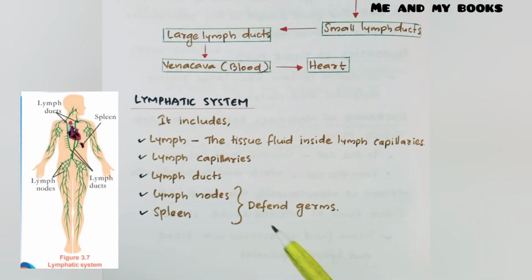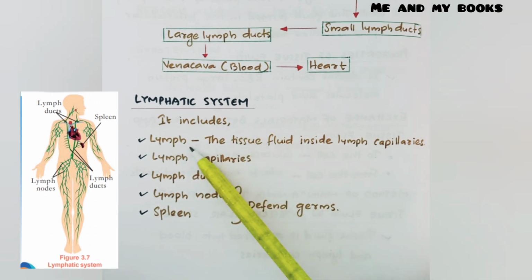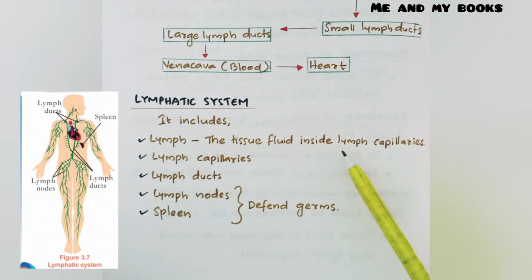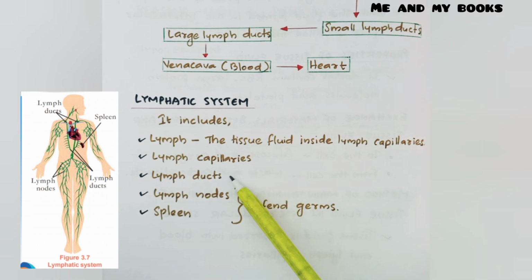That is, we have a lymphatic system also. Like the blood circulatory system, we have a lymphatic system also. It includes lymph, the tissue fluid which we can see in lymph capillaries, and lymph capillaries, lymph duct, lymph node and spleen. Lymph node and spleen help to fight with the germs.